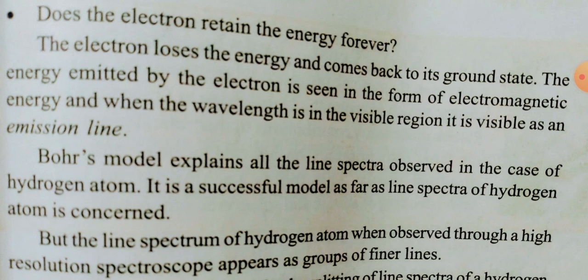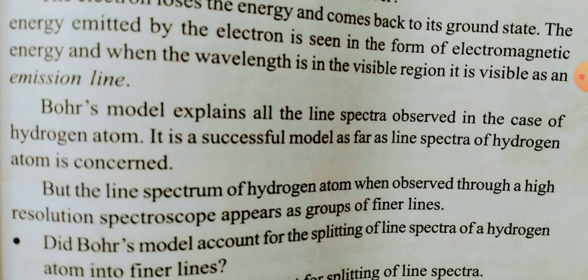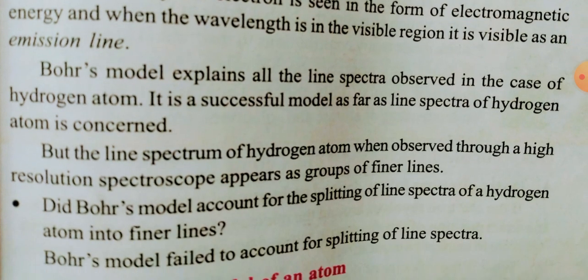Bohr's model explains all the spectra observed in the case of hydrogen atom. It is a successful model as far as line spectra of hydrogen atom is concerned. The important thing to keep in mind is that the Bohr model did not depend on experiments.